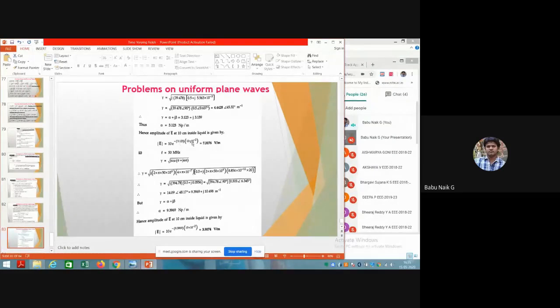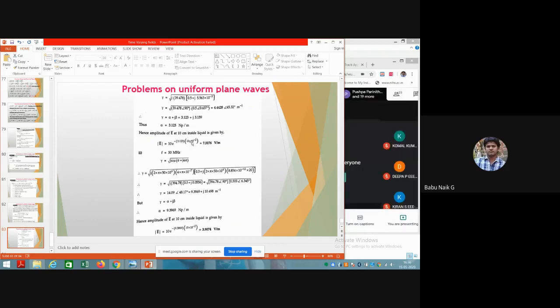Em is 10 volt per meter, so take 10 here, then substitute the alpha value, and then d, which is 10 centimeter, that is 10 into 10 to the power minus 2. So the amplitude after this attenuation will be 7.3176 volt per meter.